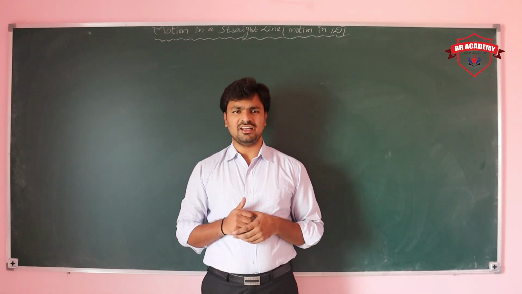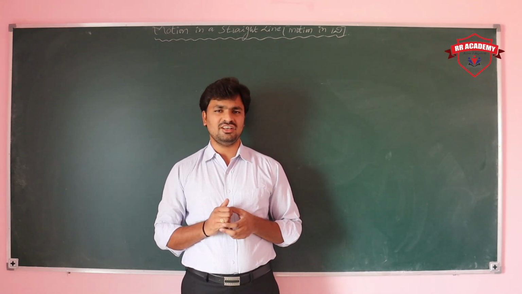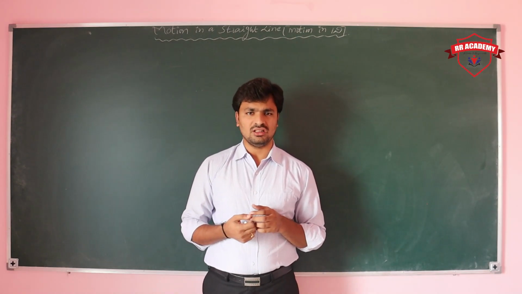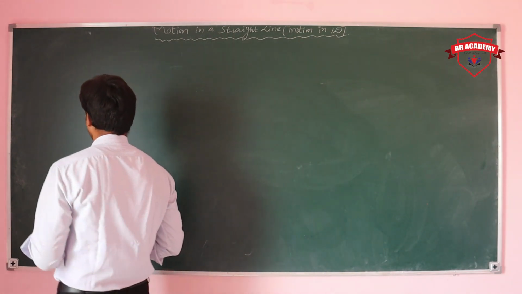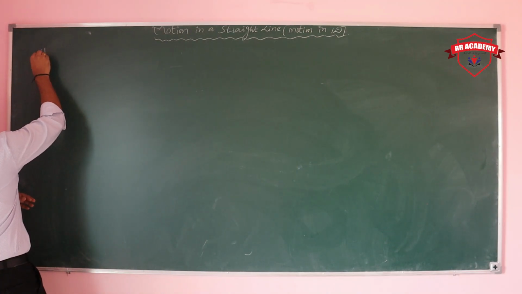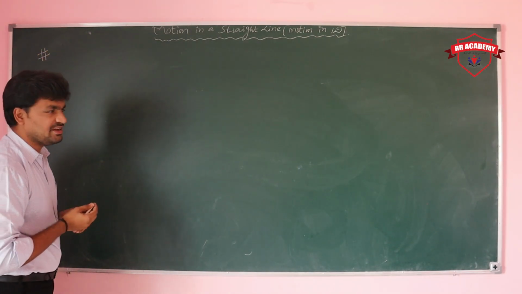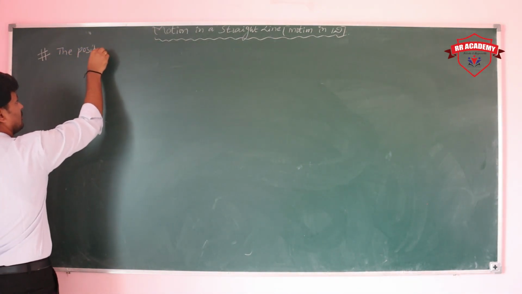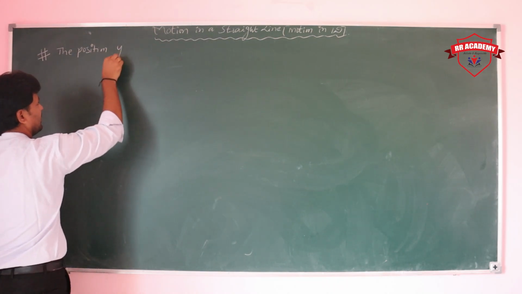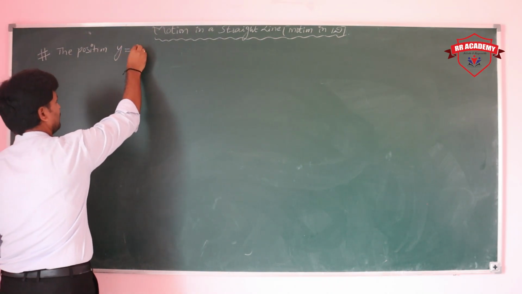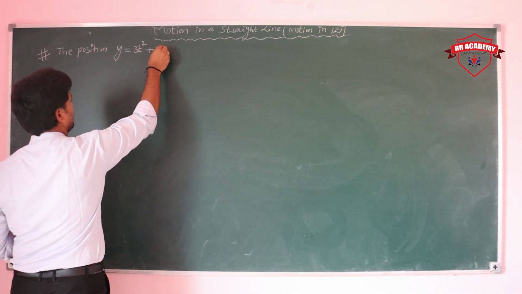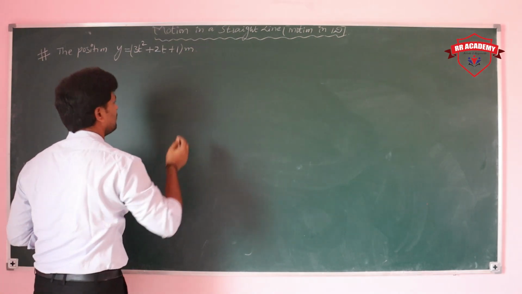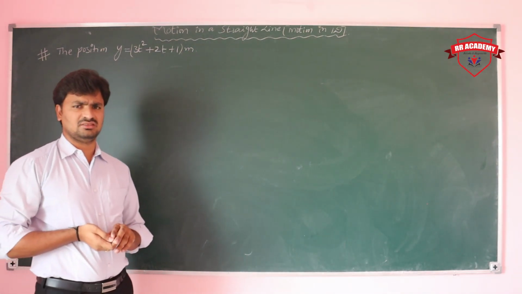So we are discussing instantaneous velocity and instantaneous speed, and we will continue with how to solve problems based on that. Here the position of the particle is given by y is equal to 3t square plus 2t plus 1 meters, where t is in seconds.